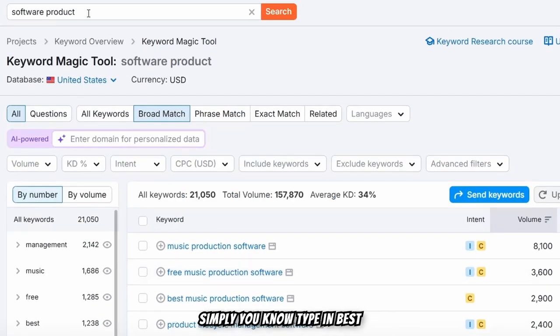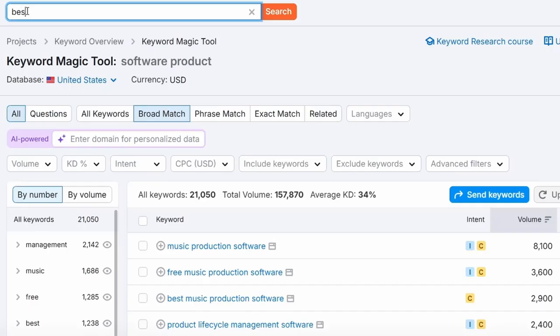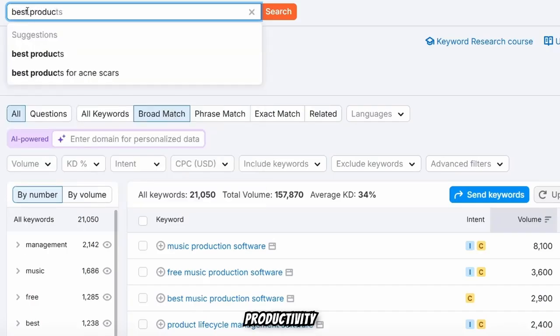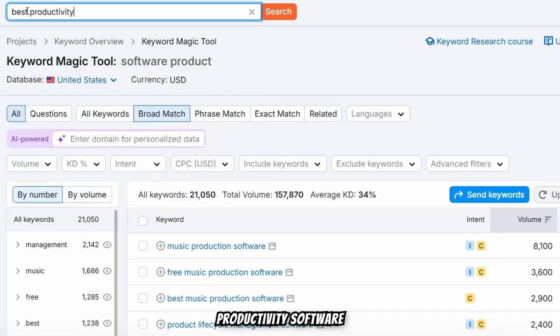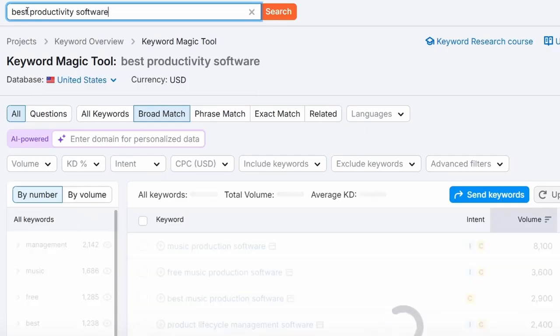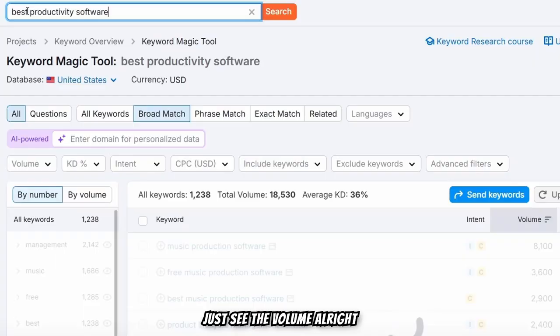So if I simply type in best productivity software, you can see the volume, guys. So let's just see the volume.